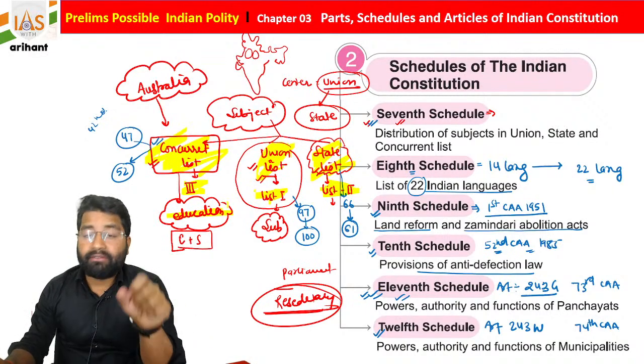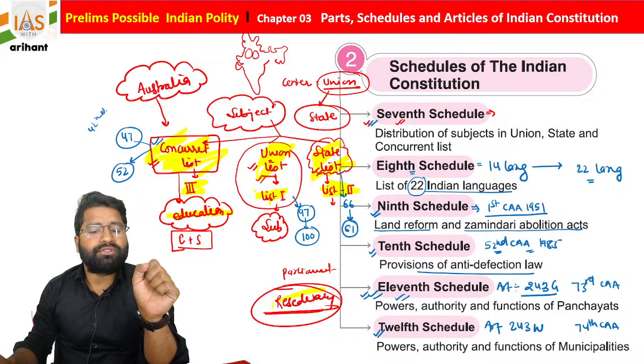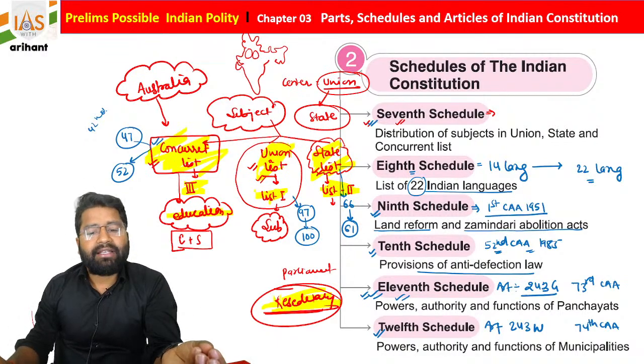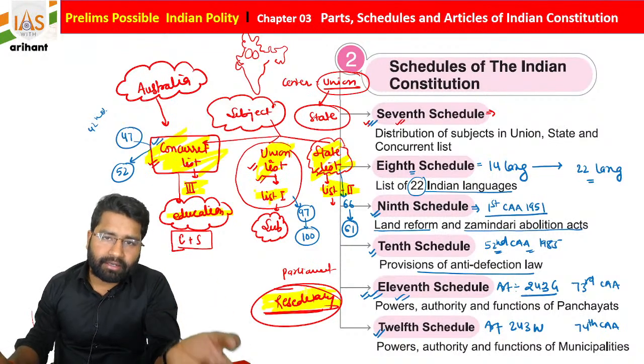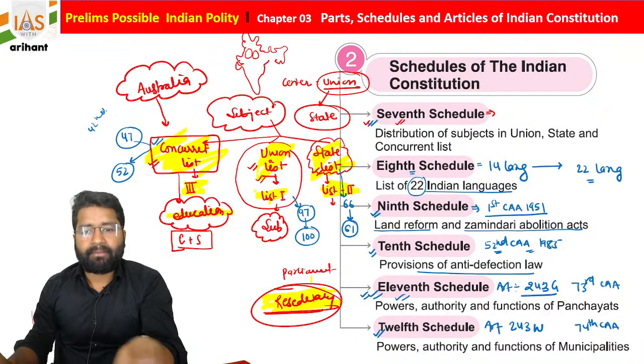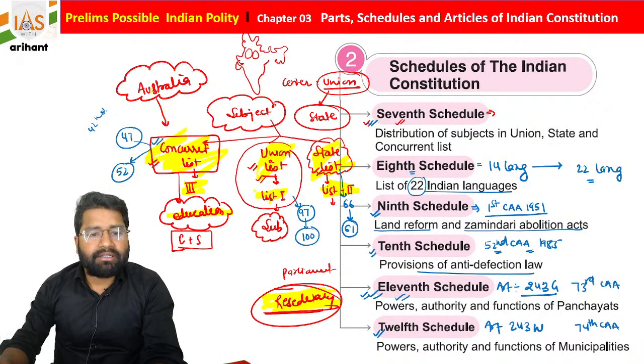And one very important thing, students: let's suppose some power or subject recently arises and it is not mentioned under any list. In that case, this power is under the hand of Parliament. Parliament will create a law over that subject, and this is called residuary power. And this third list, the concurrent list, is borrowed from Australia, students.